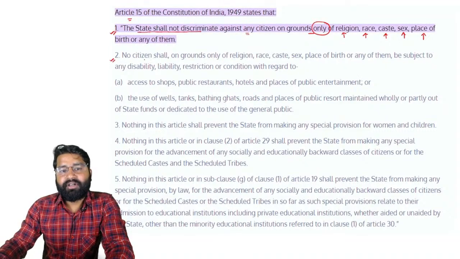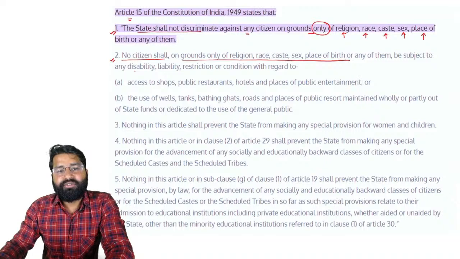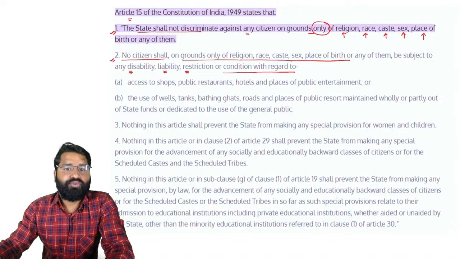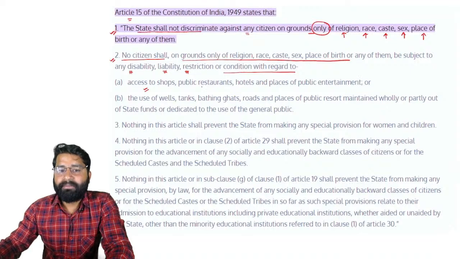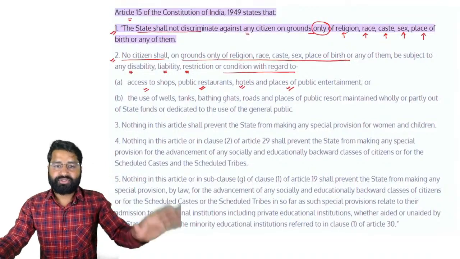Article 15 clause 2 says that no citizen shall, on the ground only of religion, race, caste, sex and place of birth, be subjected to any disability, liability, restriction or condition with regard to access to shops, public restaurants, hotels, places of public entertainment. So no one is going to stop you.